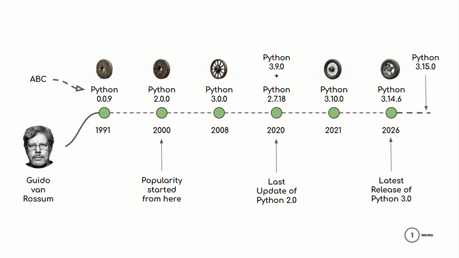At the time of creating this video, Python 3.14.6 is the latest stable version, and Python 3.15 is on the way. It is available in beta version. If you want, you can use it, but I would prefer to use a stable version. If a newer stable version has been released by the time you are watching this video, then please use the latest stable version instead of Python 3.14.6.